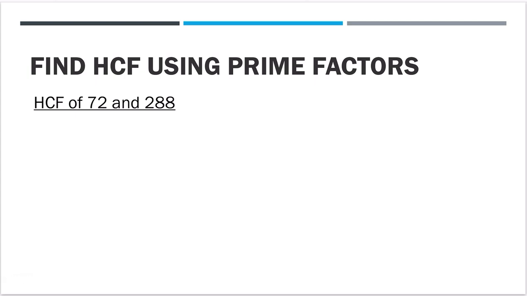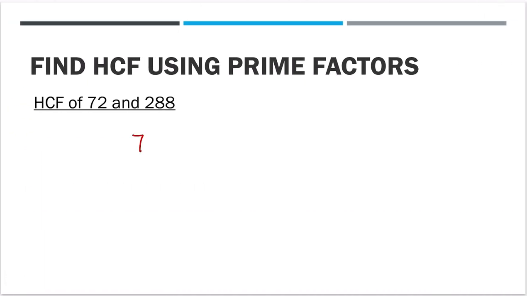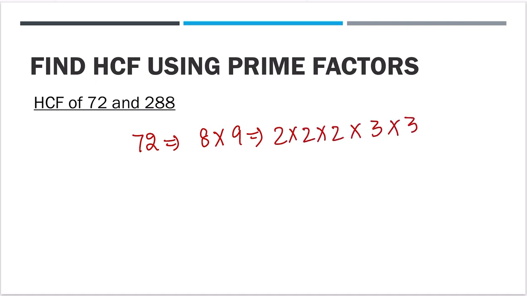Now, how to find the HCF, highest common factor, of 72 and 288? One way is to do it like the other method which we did, checking all the numbers 1, 2, 3, 4 and so on. An easier method would be to do the prime factorization. For 72, how did we do the prime factorization? You can write it as 8 times 9. 8 is 2 into 2 into 2, and 9 is 3 into 3. So this comes out to be 1 into 2 raised to power 3 into 3 raised to power 2. I hope this is clear.